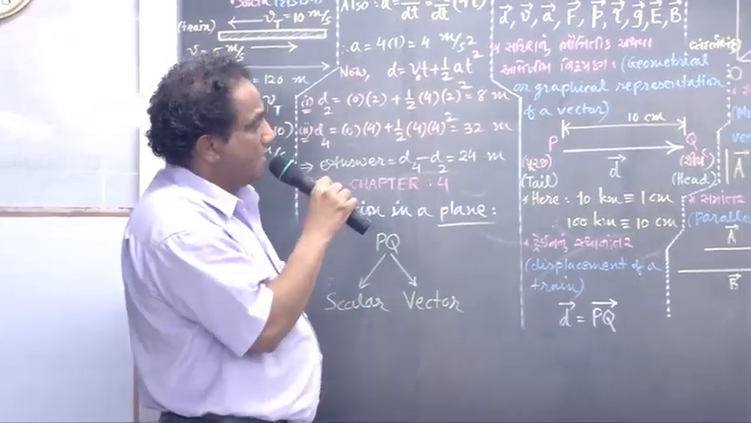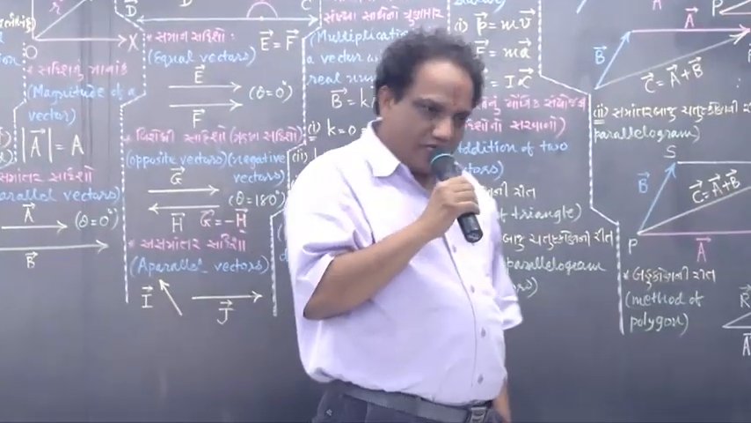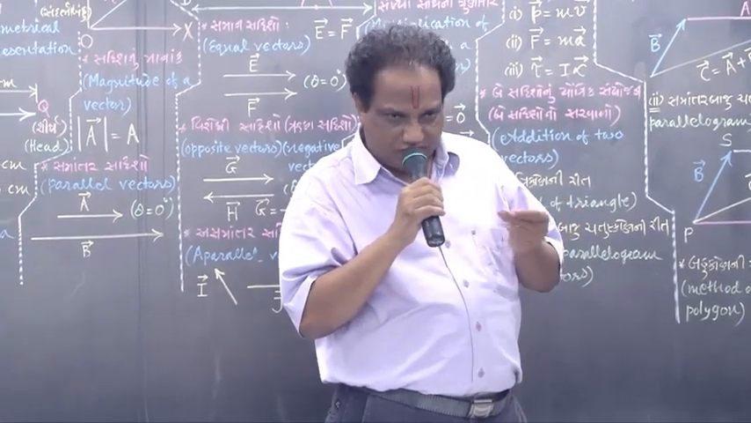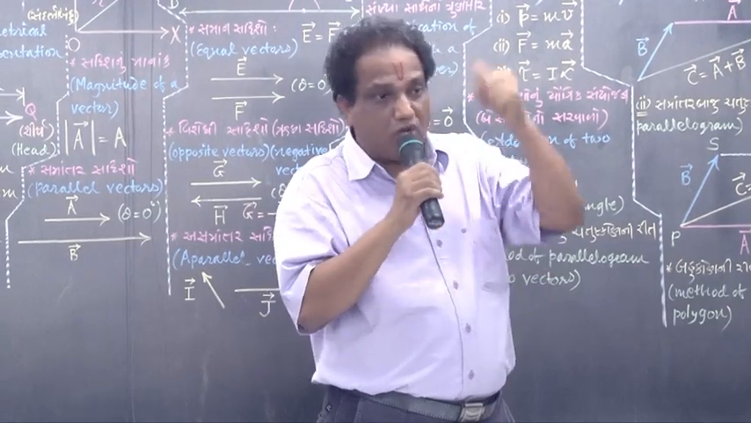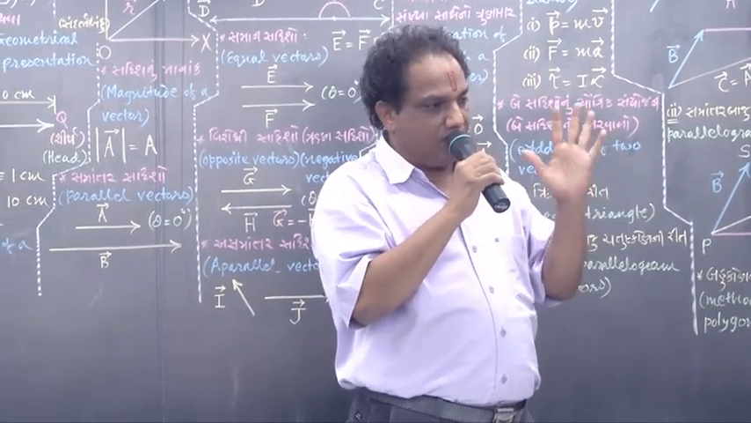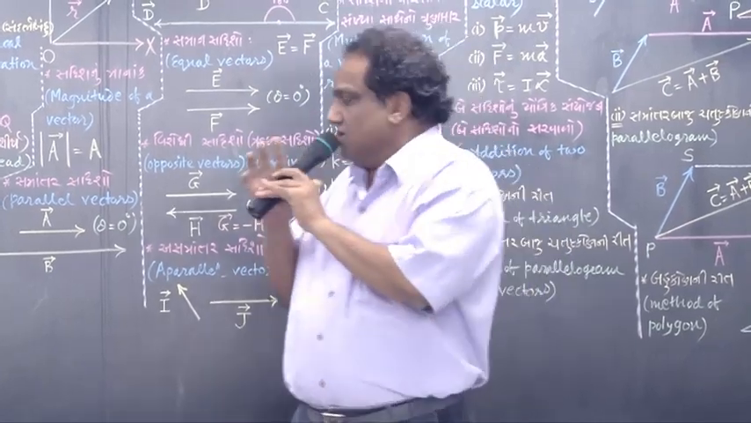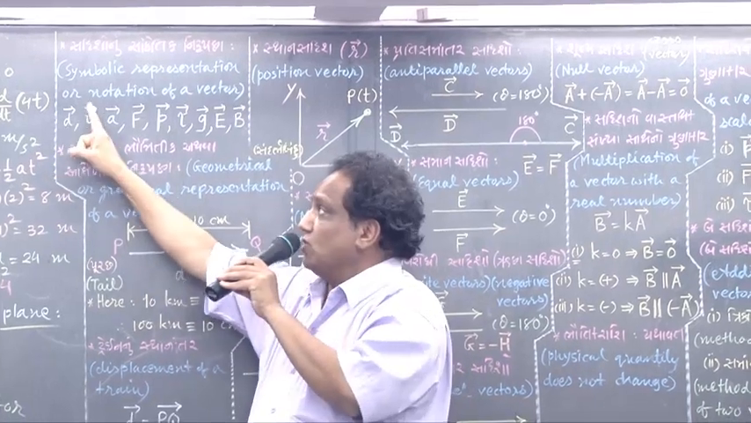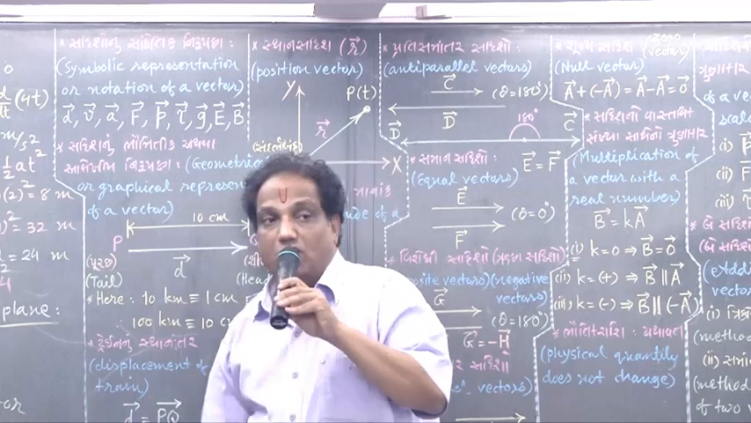Look now. So vectors and scalars are different physical quantities. So we must show vectors by different symbols. Then only we can differentiate between scalar and vector. So which are the symbols for a vector? Very simple. Suppose you want to write the displacement vector, you may write D, but you must put a small arrow over the symbol D.